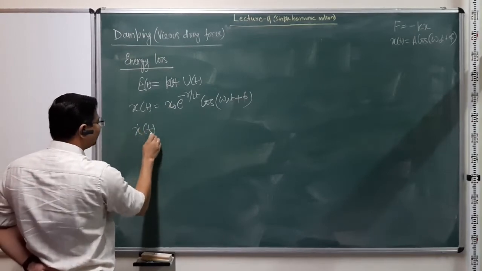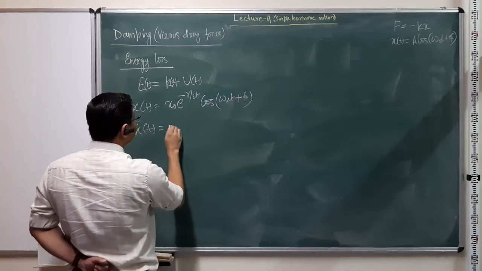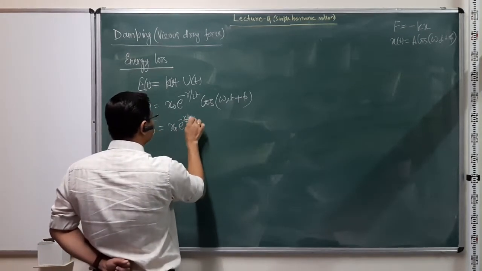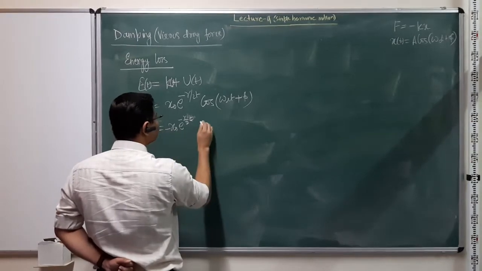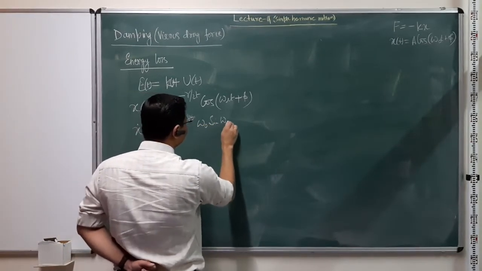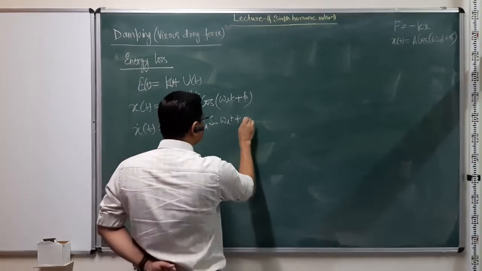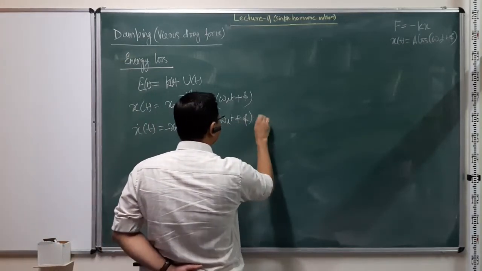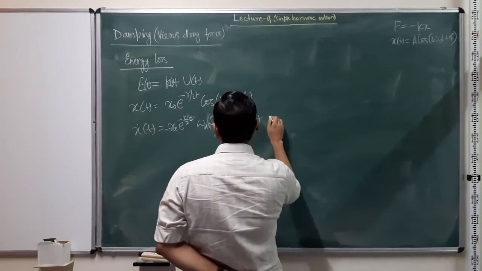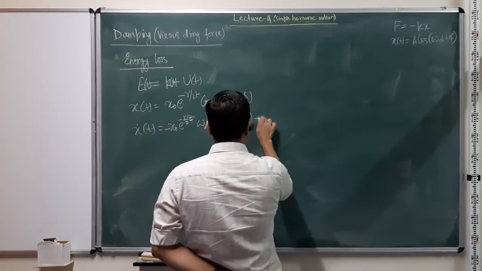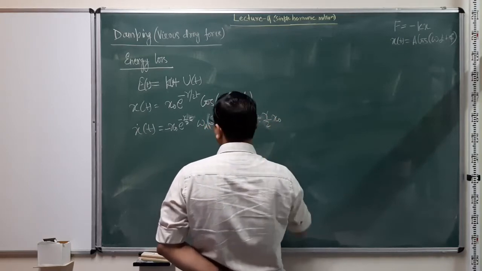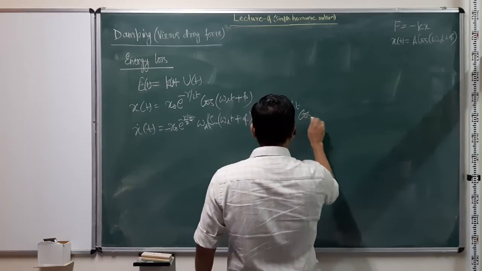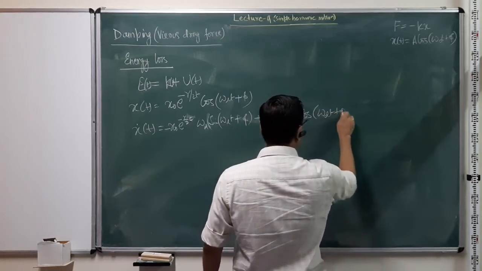So let me write down x dot t, which will be x naught e raised to minus gamma by 2 t times minus omega d sine(omega d t plus phi), plus the differential of the exponential, which is minus gamma by 2 x naught exponential minus gamma by 2 t cos(omega d t plus phi).